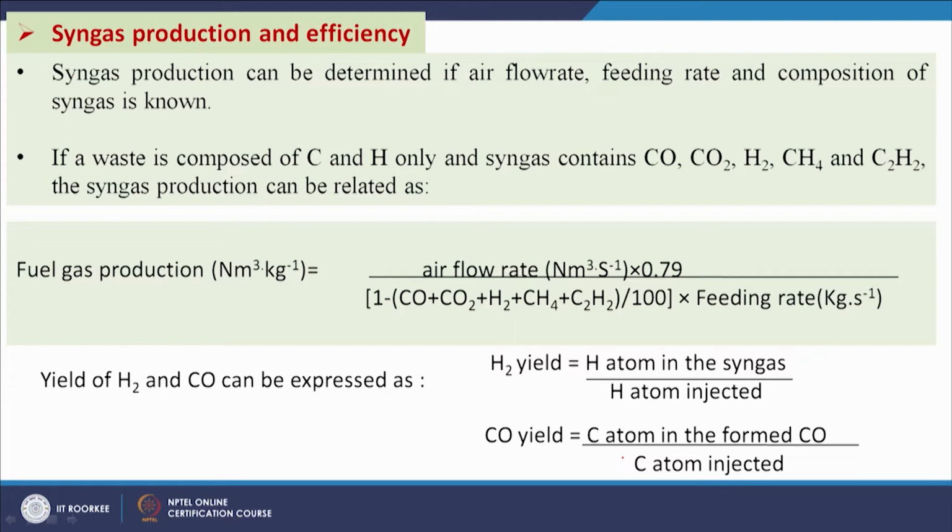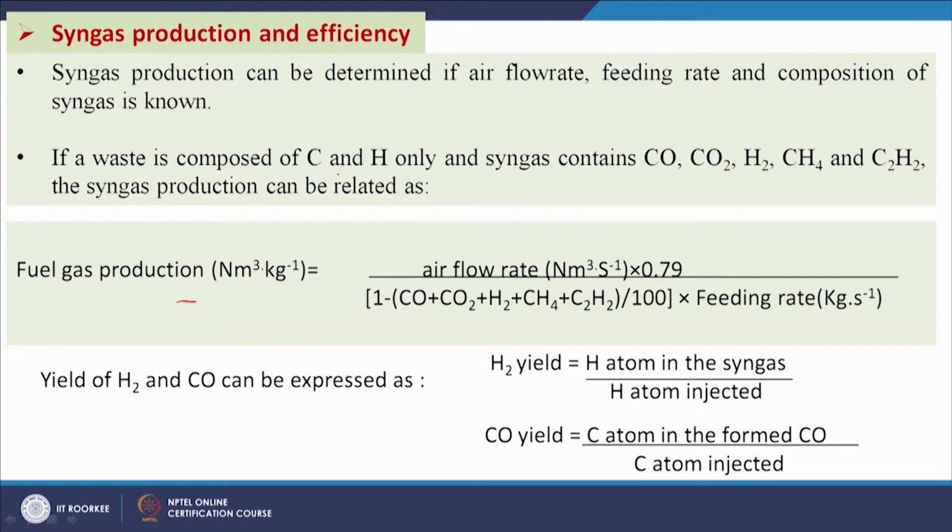Now, we will see how we can predict the fuel gas production. If we know the rate of feedstock utilization and the air flow rate, then on that basis we can calculate the fuel gas production, that is, the producer gas production rate in normal meter cube per kg. So, syngas production can be determined if the air flow rate, feeding rate and composition of syngas are known.